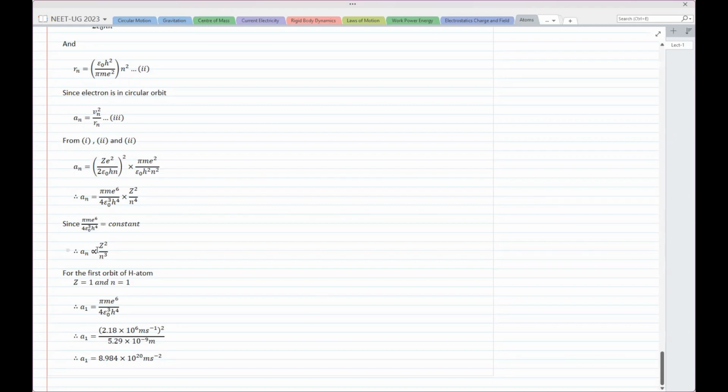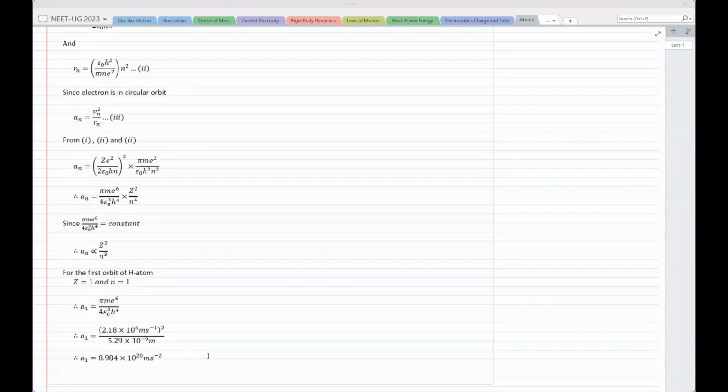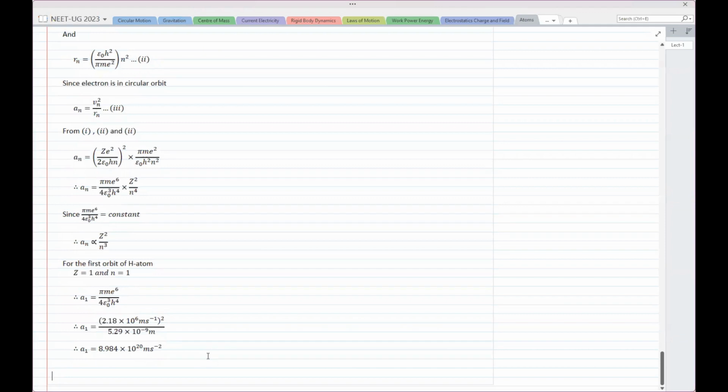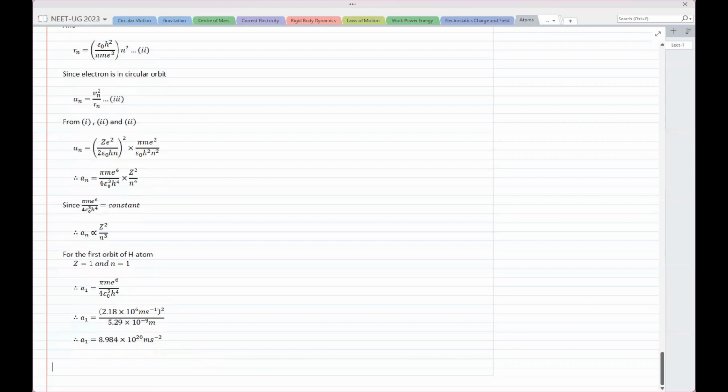So you can put it here, right? Z is 1, and you can actually get the value for any other orbit. You will have to remember these values and proportionalities as far as your exams are concerned. In most of these entrance exams, we keep on using these proportionality statements to get values in the first, fifth, seventh orbit and so on. So those things are very important.